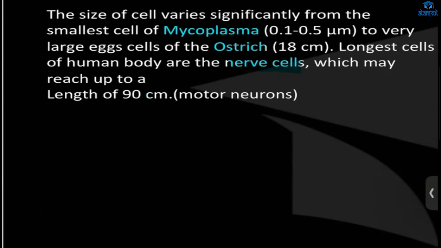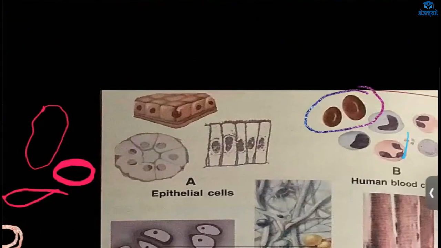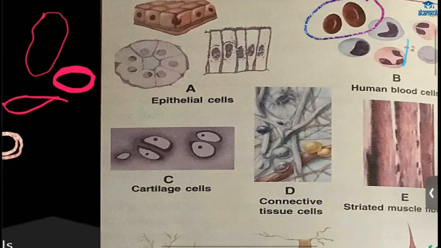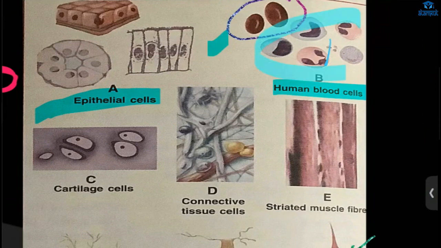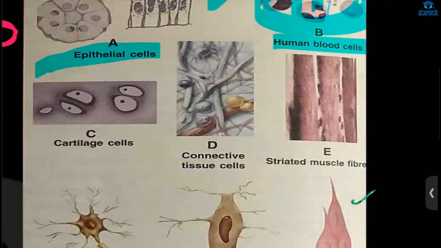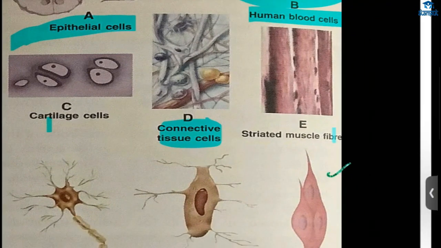Ma'am, can you show the first type of cells that they had shown in the diagrams over there on the side? Ma'am, what are those cells? Can you explain? This is epithelial cell, skin cells. And this is human blood cell, inside the blood there is RBC and WBC. WBC cells keep changing, and this is the cartilage cell. In the ear we have cartilage. It is flexible, and this is connective tissue, and this is striated muscle cell.